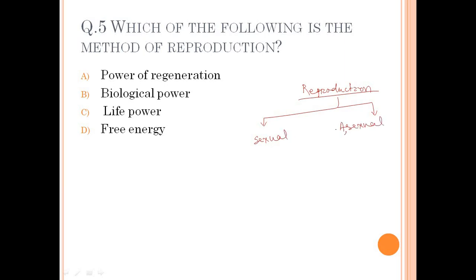You can see from the name A, that is absence of sexual reproduction, that is called as asexual reproduction. And regeneration is a kind of asexual reproduction. So answer is option A. Okay, I hope you clear now.